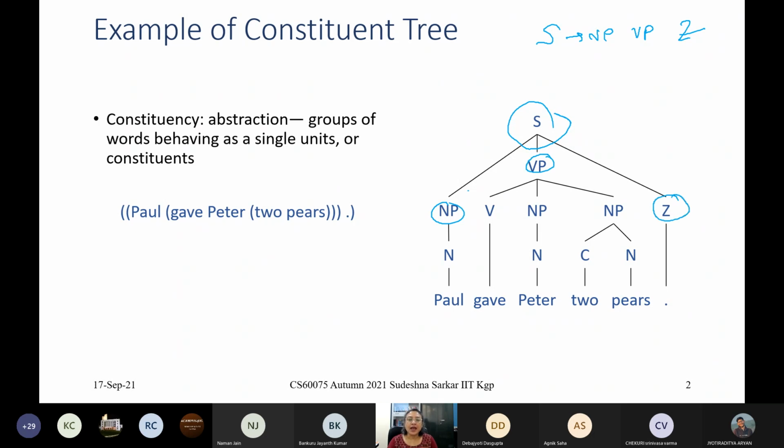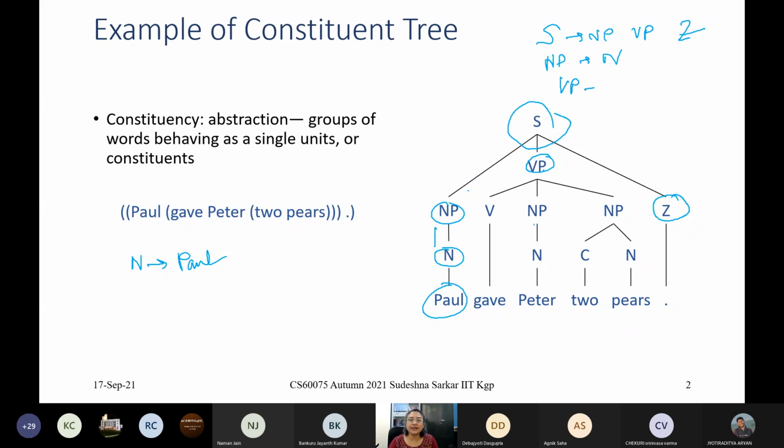And then if we look at this edge, this can be derived from a rule which is NP goes to N. And then from N to Paul, we must have a lexicon production rule from the lexicon which says N goes to Paul. Similarly, from VP we have V, NP, NP.